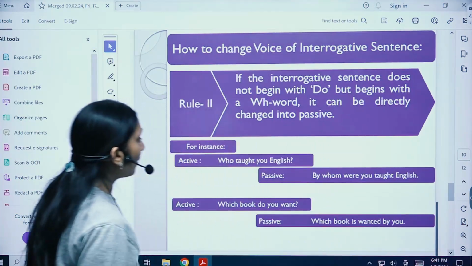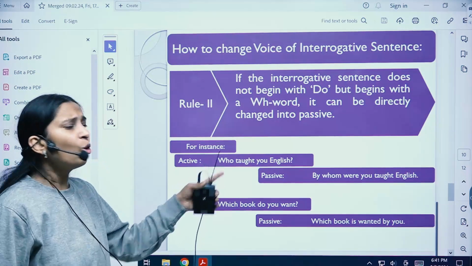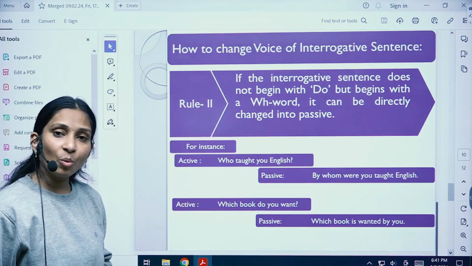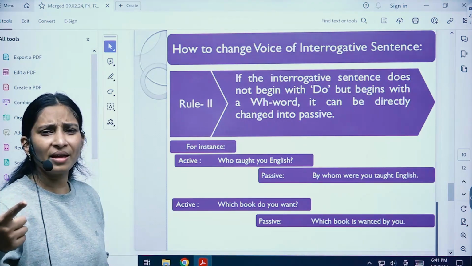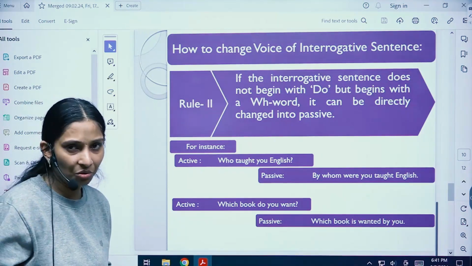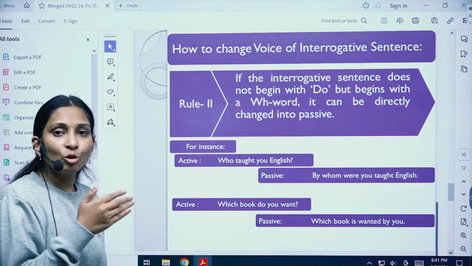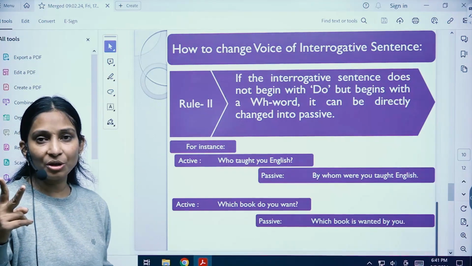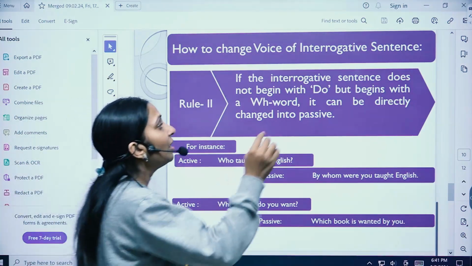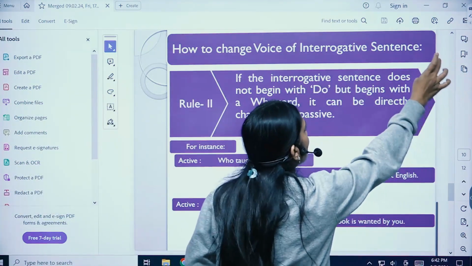Let me take you to another slide, which says, who taught you English? So this question is beginning with a WH word, which is what, where, why, who, and so on. So do you understand that there are two types of questions here? Number one, which begin with a helping verb, and number two, which begin with a WH word, right? Let us go to the previous slide, children.